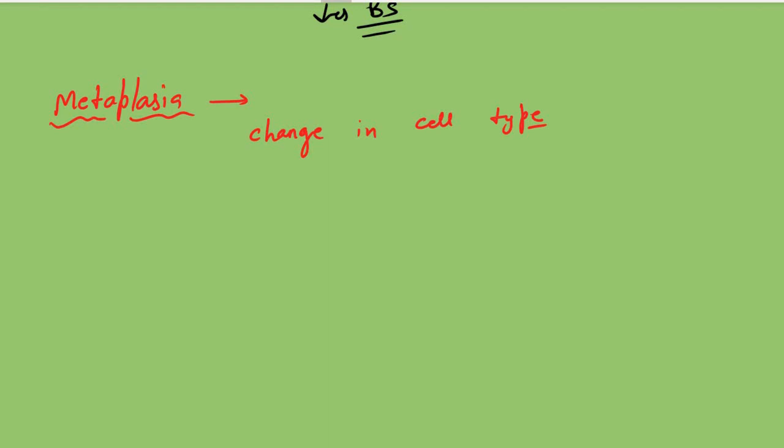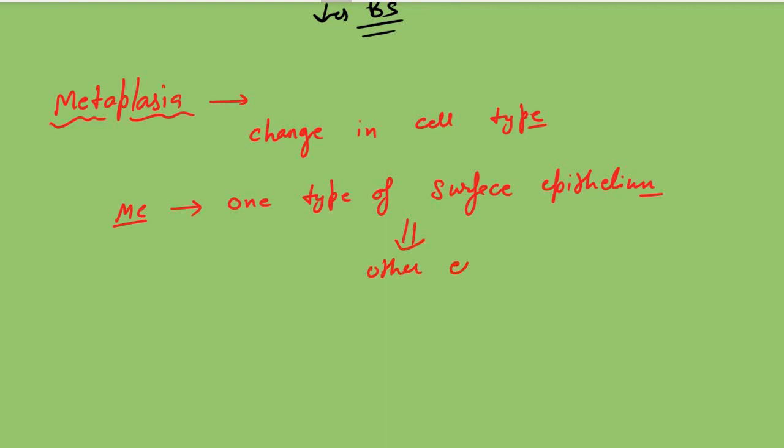Like the most common, if I talk about it here, it involves one type of surface epithelium changing to another epithelium, or maybe connective tissue changing to muscular tissue. One tissue changing to another tissue is known as metaplasia.